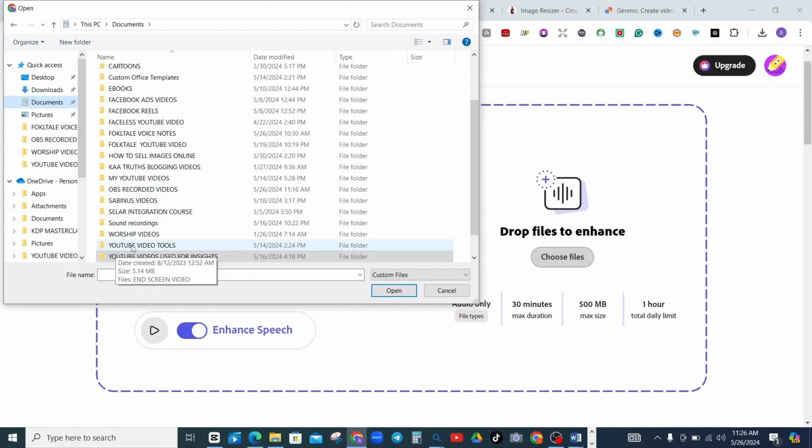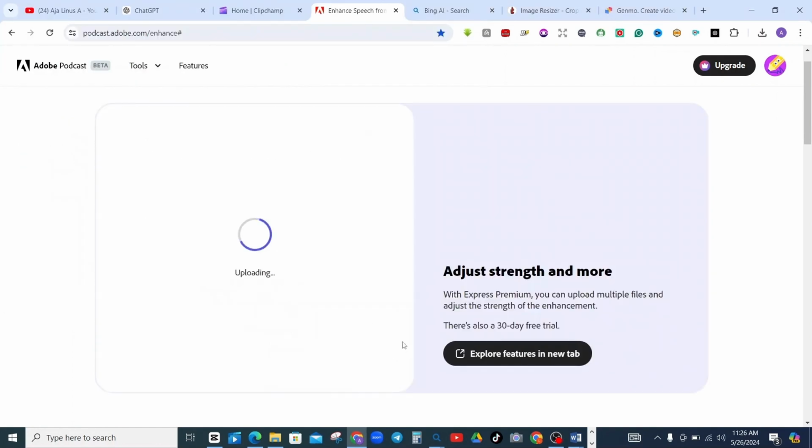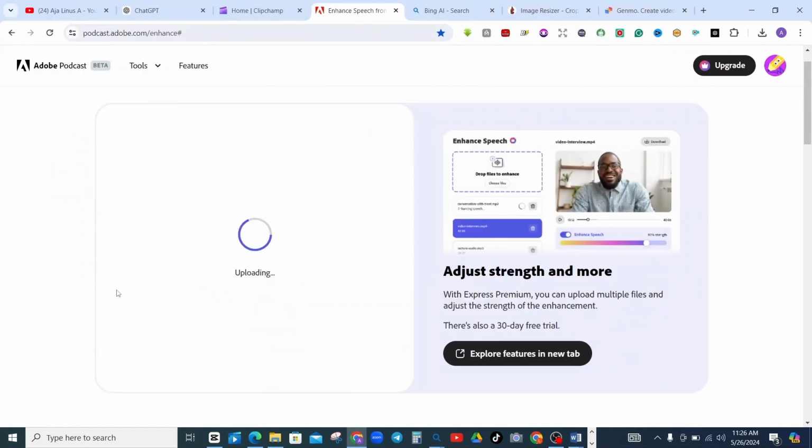So when I come over here, let me select where I've saved it, select this one, then take it over to this place. And this AI is going to enhance the quality of this voiceover for me, to make it look beautiful and sound very okay.